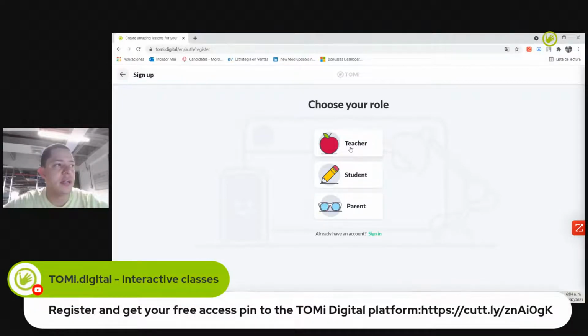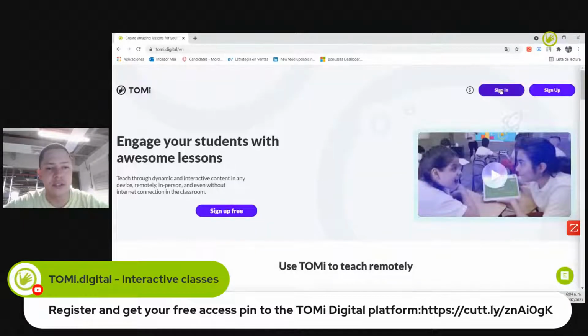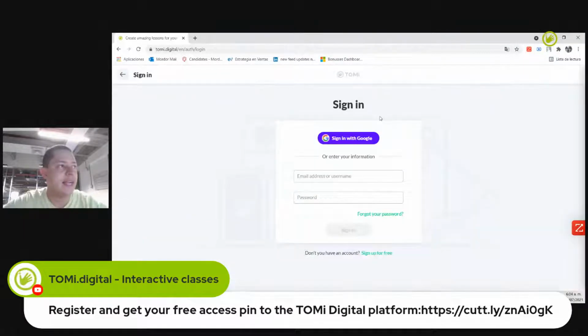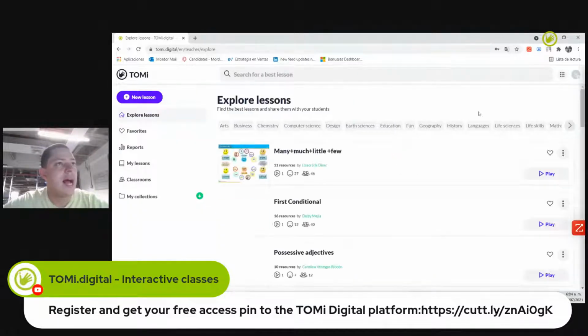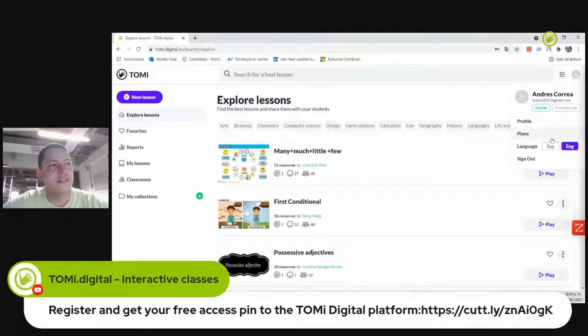In this case, you can access as a teacher, as a student, or as a parent. After you have created your credentials, you'll go into sign in. In this case, I have my credentials here. Perfect.